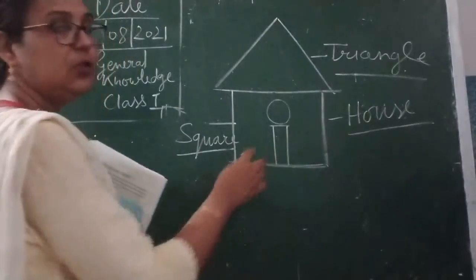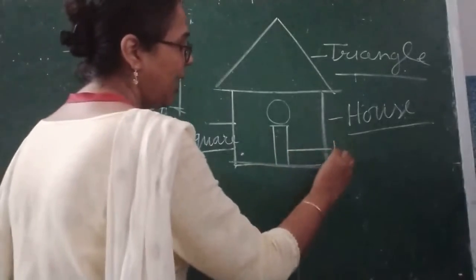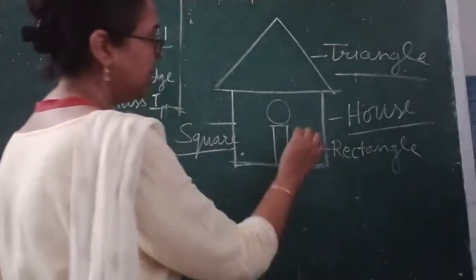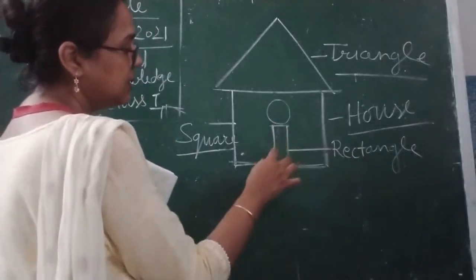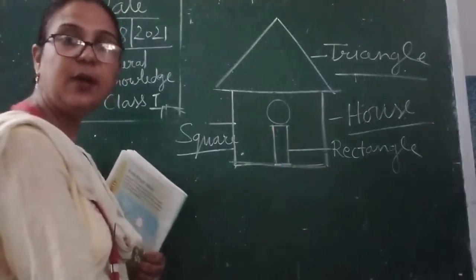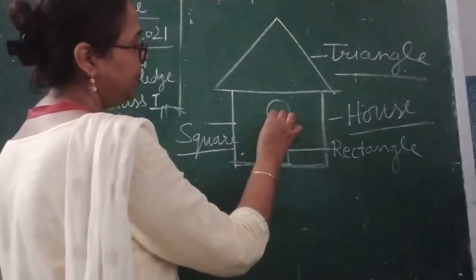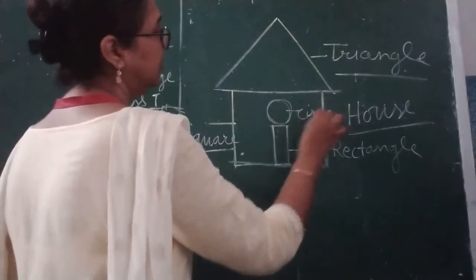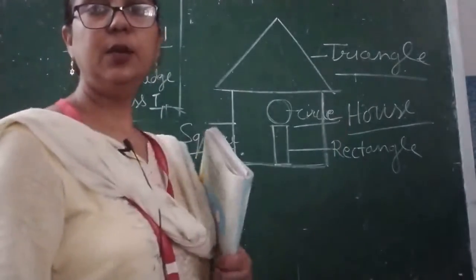Okay. Now here children, if you will see inside this house, what is there? This is a rectangle shape. Okay, because it has 4 corners, but this line is much bigger than these 2 lines. So that is why it is called rectangular. Okay. Now this is very simple. This is a circle, children. Circle. Okay. This is a circle. This is a circle, children.